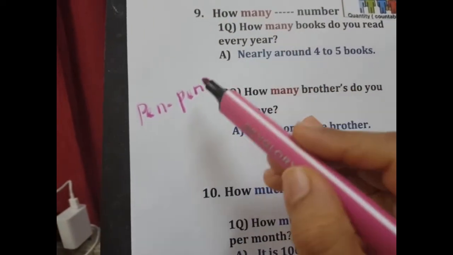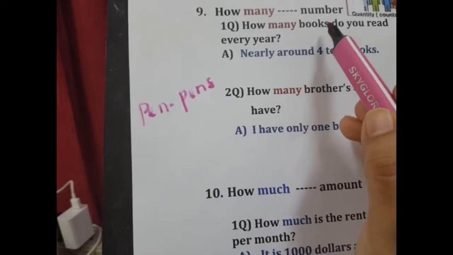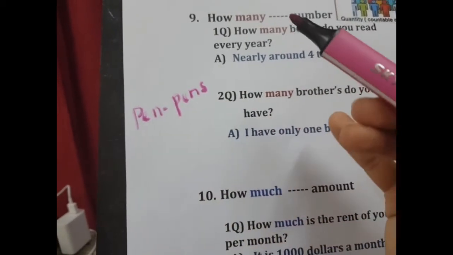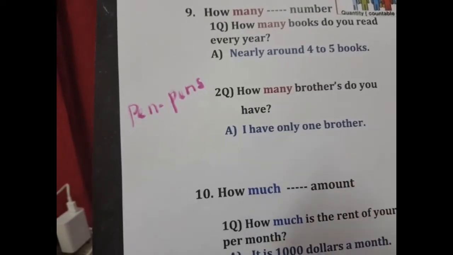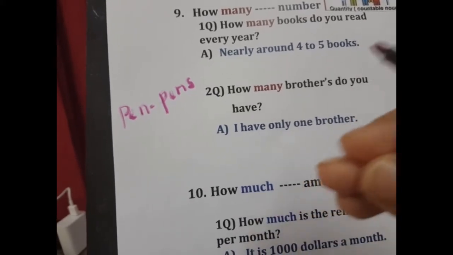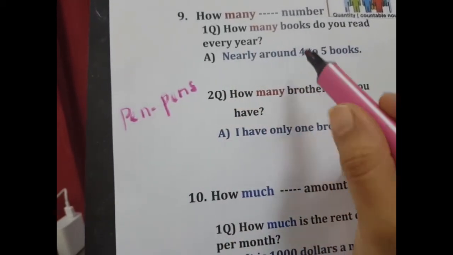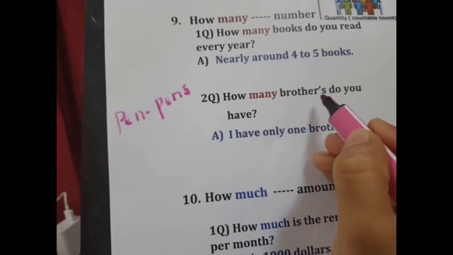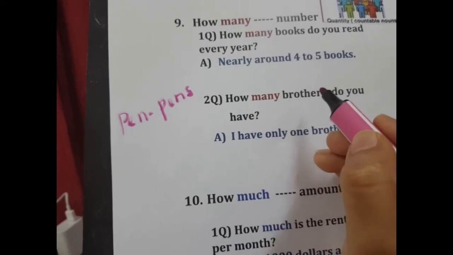Let's see how we are making it with the regular plural noun. Like, how many books are there? So books are countable. Pens are countable. Like you have pencils, pens, chairs, buildings. There are so many things even in our food and drink items as well that you can count by numbers 1, 2, 3. So, how many books do you read every year? How many brothers do you have? So you're adding s at the end and it becomes the plural. That's called the regular plural noun.